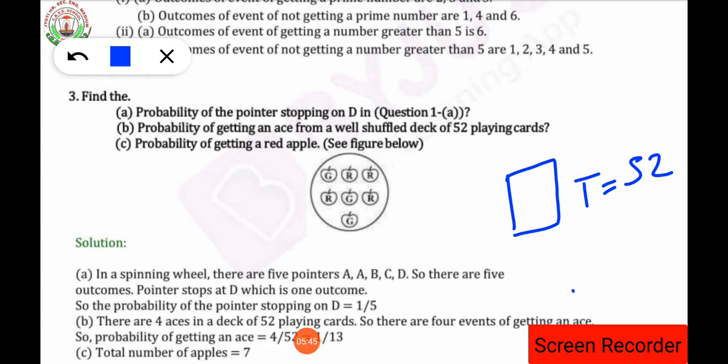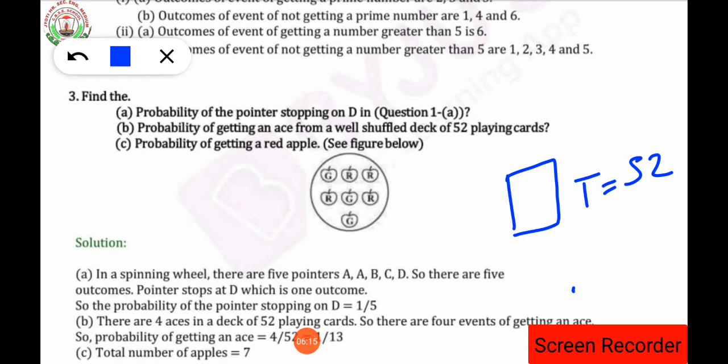Then we have to find the probability of getting an ace from a shuffled deck of 52 cards. Probability of getting an ace means, dear student, what do you mean by ace? Suppose a card is there, we are saying in Hindi ekka. Do you remember? Ace is there, king is there, queen is there. So how many aces are there? There are 4 aces in the cards.